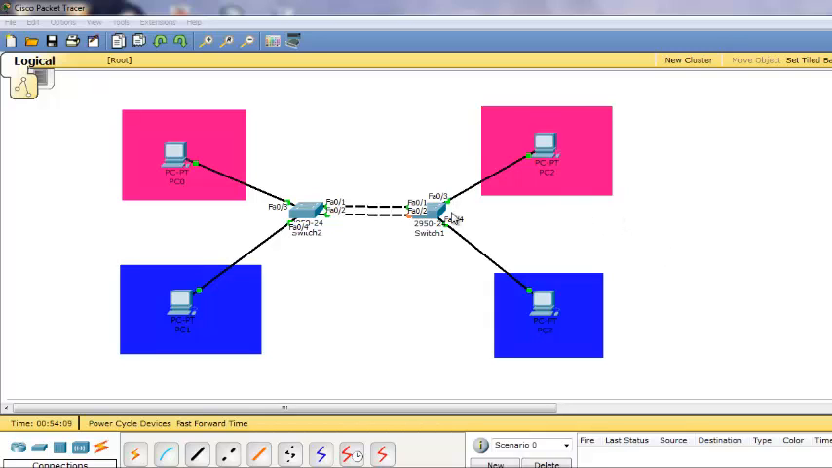So VLAN 10 can only communicate with VLAN 10. So this one can only communicate with this network. So let's try. Here, look at this. It's successful. So let's try if VLAN 10 can communicate to VLAN 20. It failed, so it's successful. So we configured it correctly. So that's all. Let's end this now.